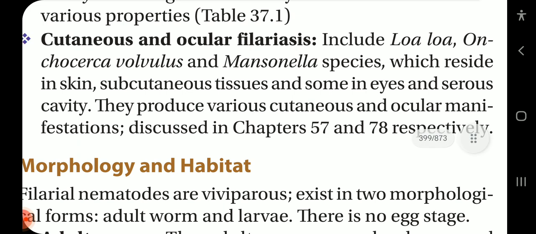Cutaneous and ocular filariasis include Loa loa, Onchocerca volvulus, and Mansonella species, which reside in skin, subcutaneous tissues, and some in eyes and serous cavity. They produce various cutaneous and ocular manifestations.